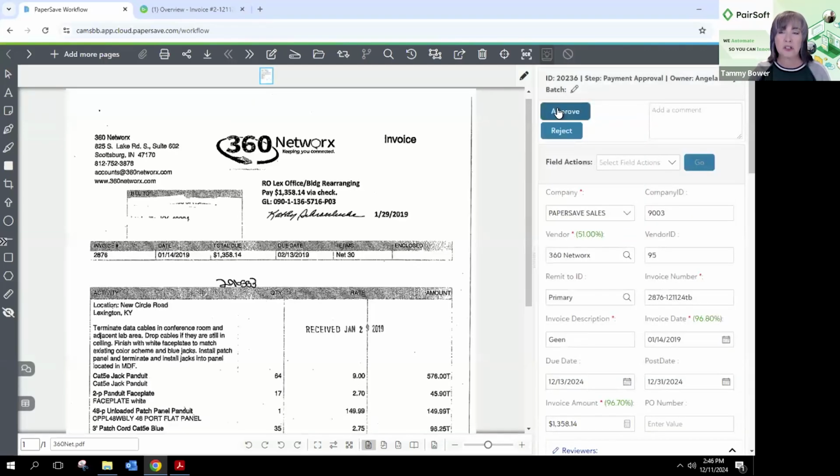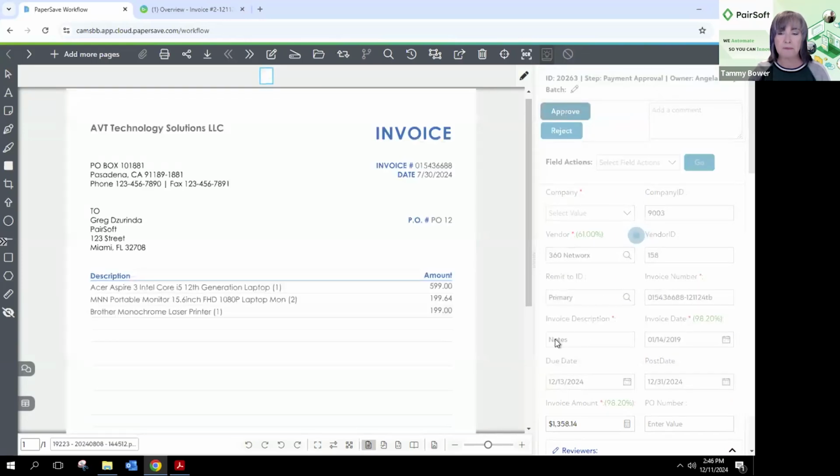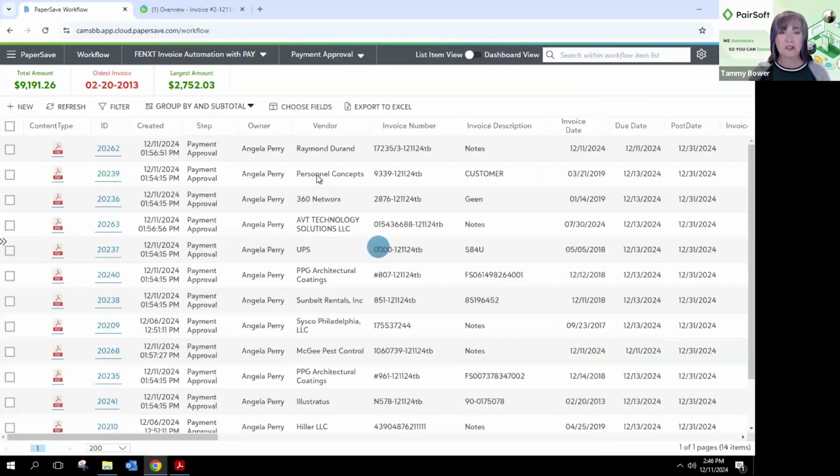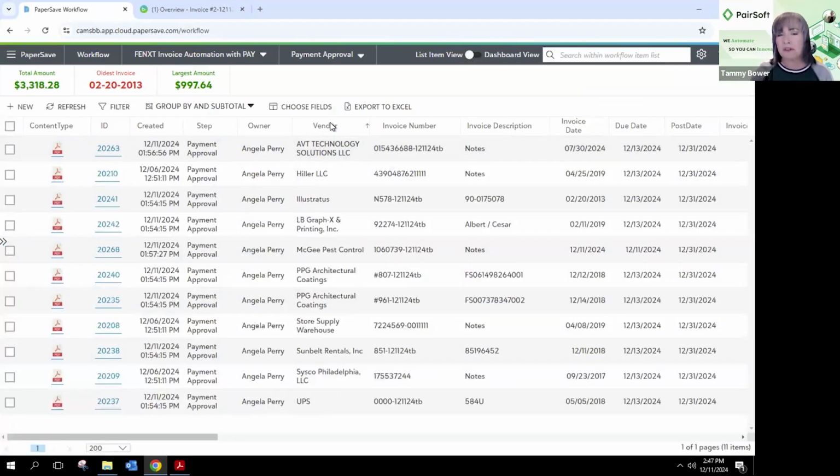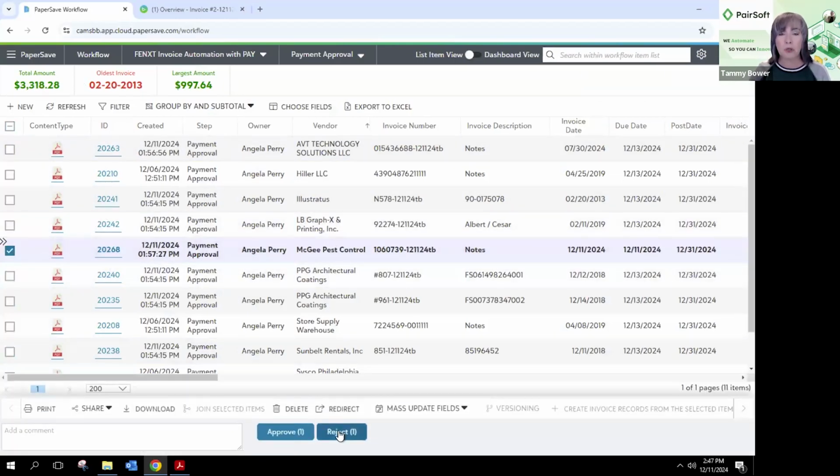So we're going to go ahead and just look at the ones that are over $1,000, right? So then once it gets under $1,000, then that individual can go, oh, maybe I want to look by vendor, and I can filter it this way and go, oh yeah, McGee, let's look at McGee. And you can pick and choose. Or maybe you go, we're not paying McGee, we're going to reject this one. And I have to tell why I'm rejecting. Not happy with service or something like that.